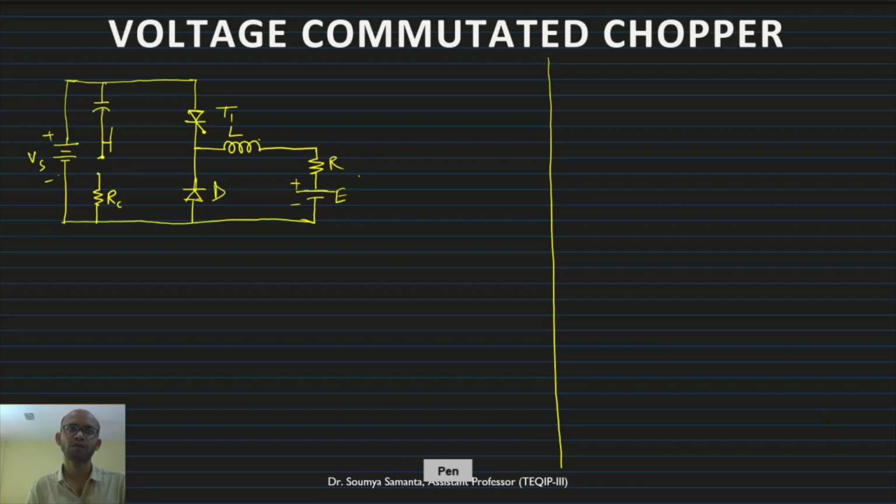Manage the switch also, on the other side. We will add another thyristor which is called the auxiliary commutating thyristor. Here we will use a diode and an inductor.